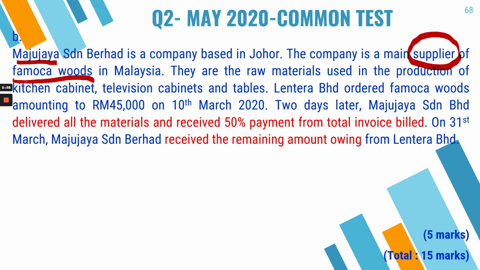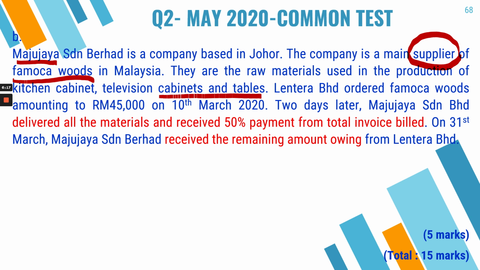There are raw materials used in the production of cabinets. So these are what is being used, raw materials for the manufacturing of cabinets. You need the woods and the television cabinets as well as tables. So these are the usage of it.